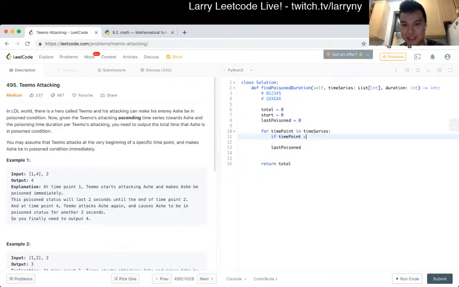So if this is greater than not last poisoned, then last poison is equal to time point plus duration. I think that would be a good state. Otherwise, actually, I think this is going to be true in both cases, but we probably want to save this to the end.